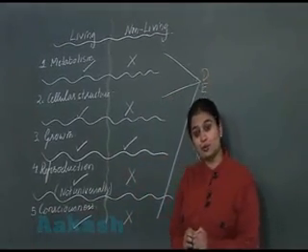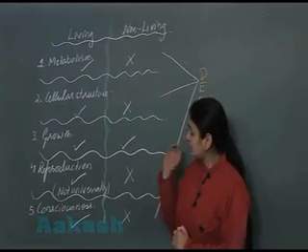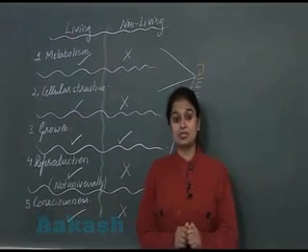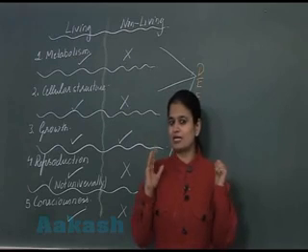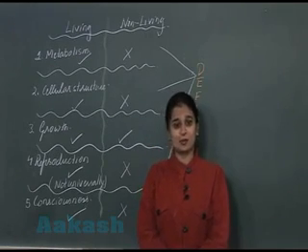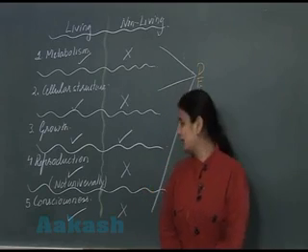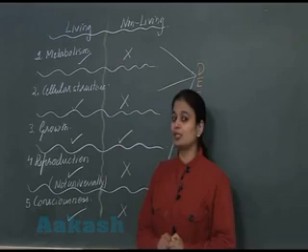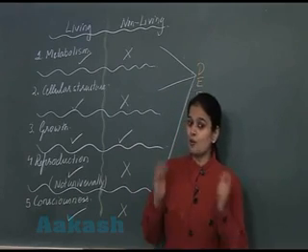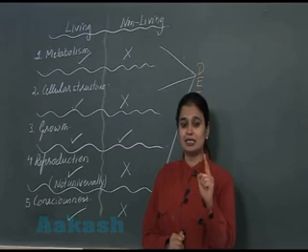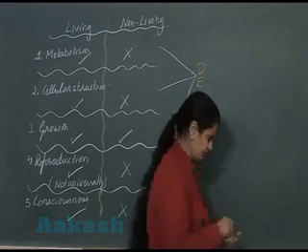Now I would like to ask one question here. Among these 5 features, what do you think, which is the most technically complex feature of organism? Yes, which is the most complicated one? The most complicated one is consciousness. So now we will try to describe why consciousness is known as the most technically complicated feature.